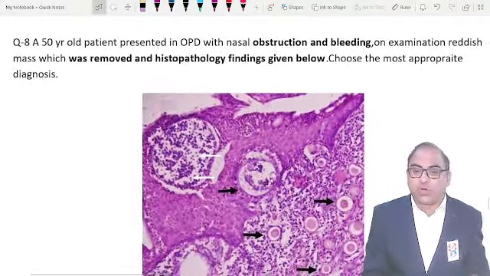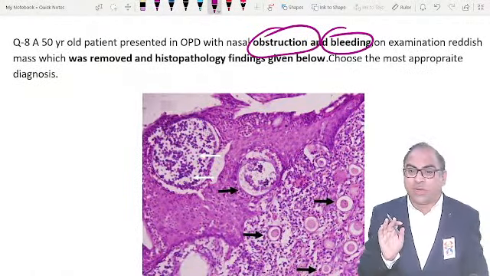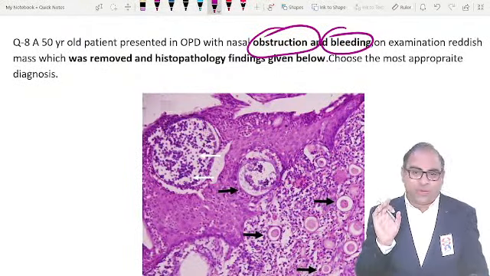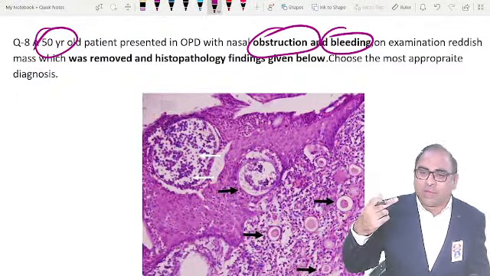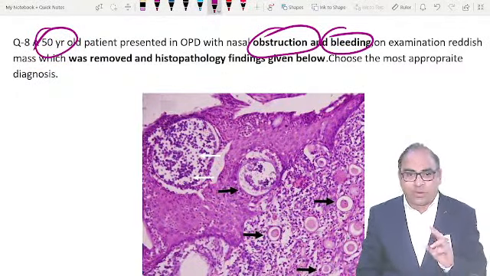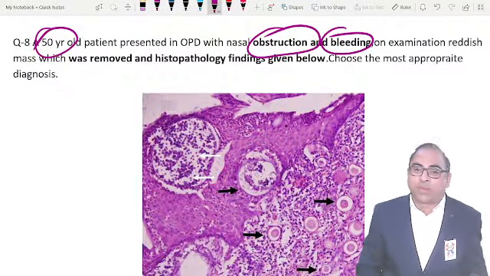50-year-old patient, OPD, nasal obstruction, bleeding nasal obstruction. I have revised the notes multiple times. Sir, it should be angiofibroma. But age 50-year-old patient, no sir. It would be a 14-year-old boy. I will be going for angiofibroma. Now let us read the MCQ. A reddish mass is removed and histopath finding is given.